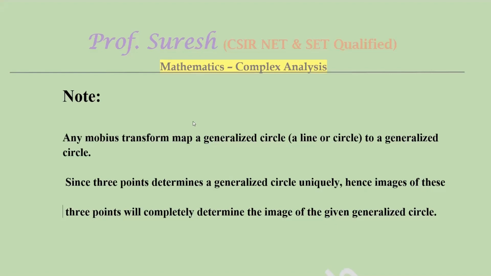Generalized circle means a circle is mapped to a circular line, and lines are mapped to a circular line. If AD minus BC is greater than 0, we can say H plus is mapped to H plus. For other cases, how do we find out? Find 3 distinct points from the domain and find their images in the codomain. By using this we can find the region.